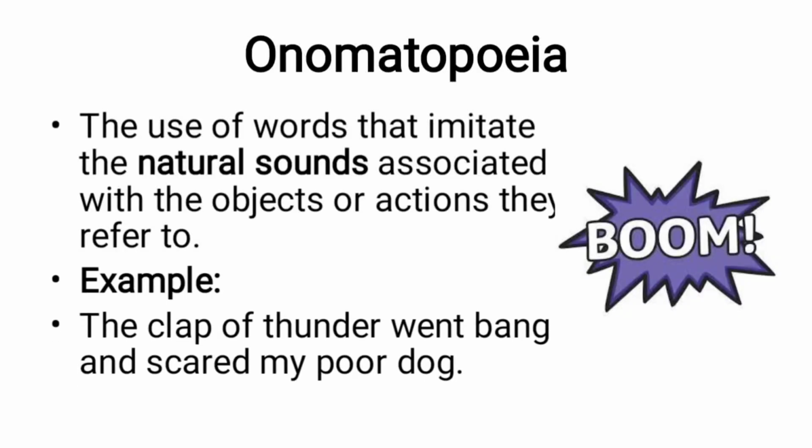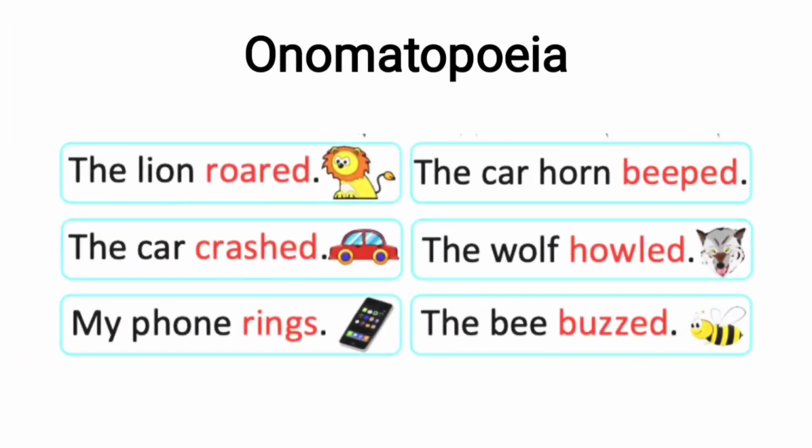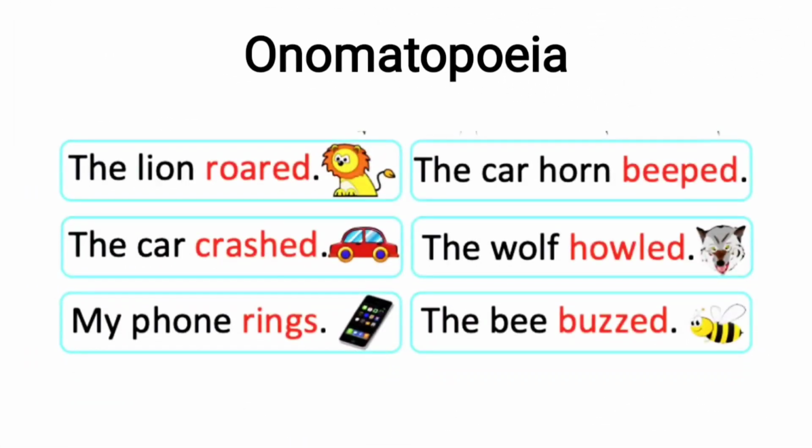The clap of thunder went bang and scared my poor dog. The lion roared, so roar of lion, crash of car, ring of phone, beeping of horn, howling of wolf, buzz or sound of bee. These words imitate sounds, so they are onomatopoeia.